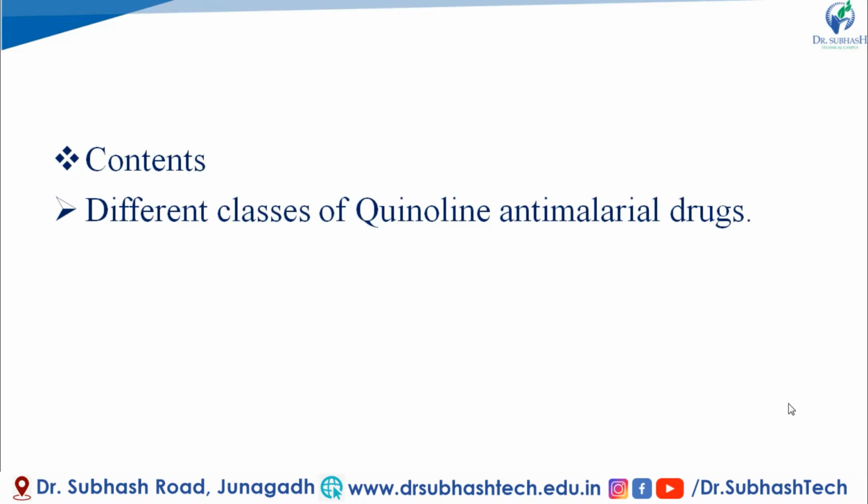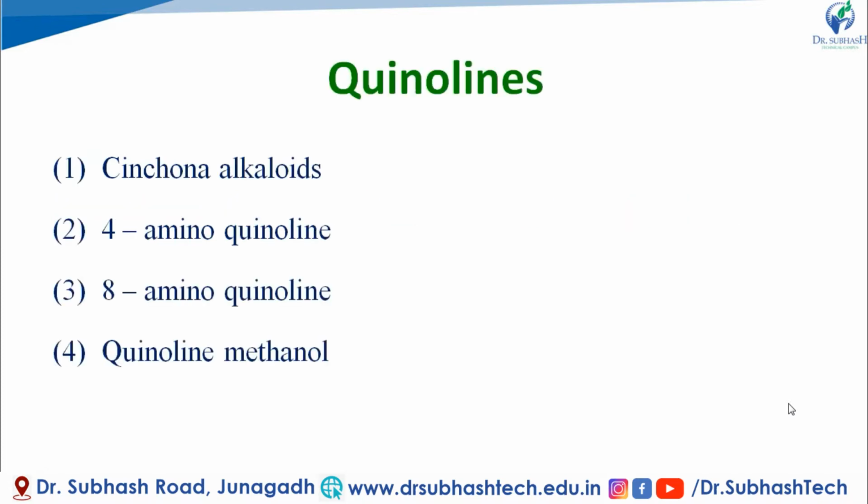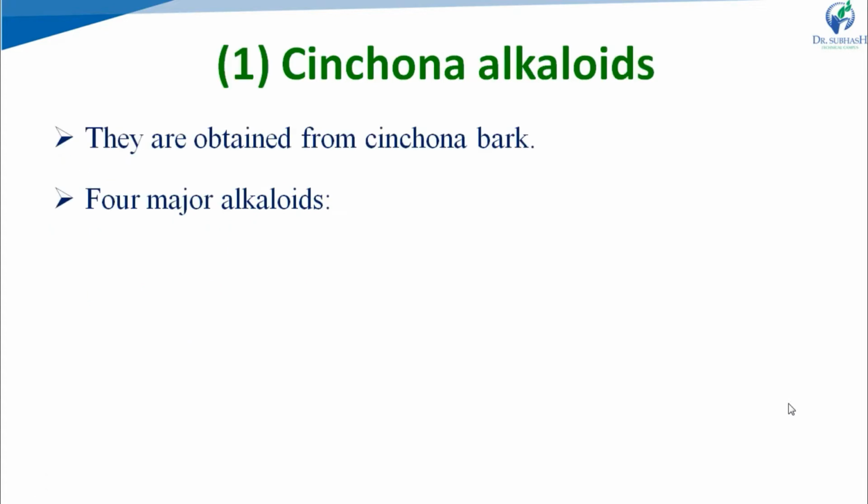In the classification of anti-malarial drugs, we discussed that quinoline is one class of anti-malarial drugs. So, in today's lecture, different classes of quinoline anti-malarial drugs are discussed. First one is quinolines. Quinolines have 4 further subclasses: cinchona alkaloids, 4-aminoquinoline, 8-aminoquinoline, and quinoline methanol. So start with the first subclass, cinchona alkaloids.